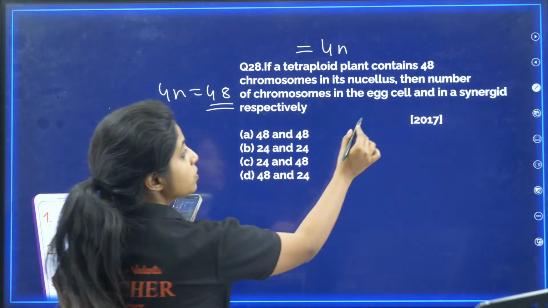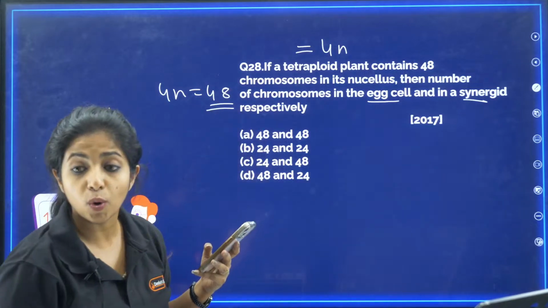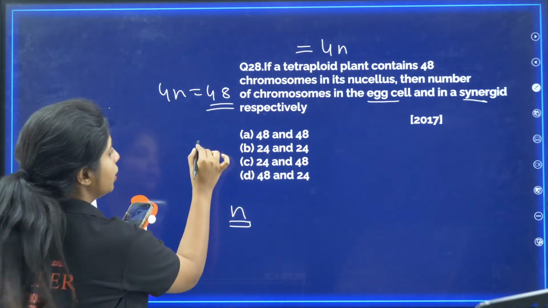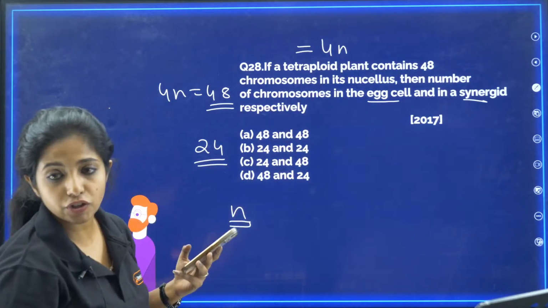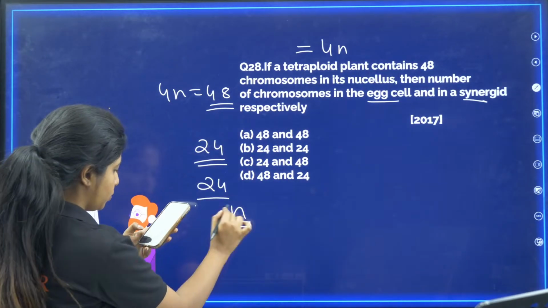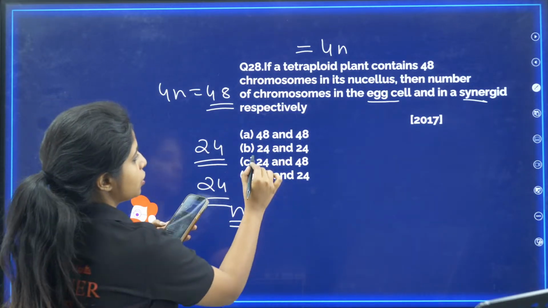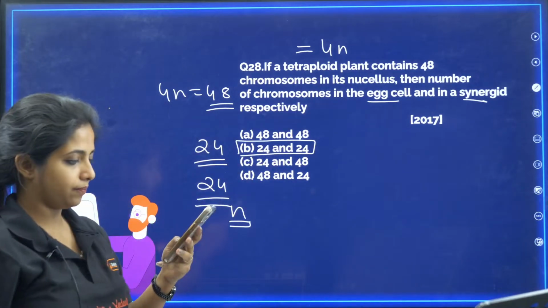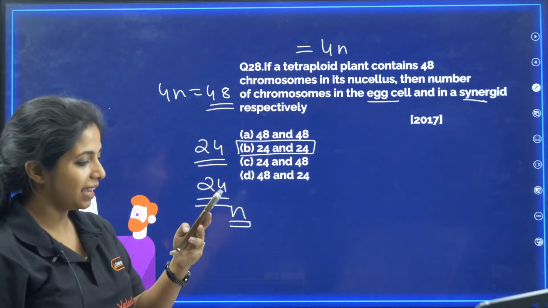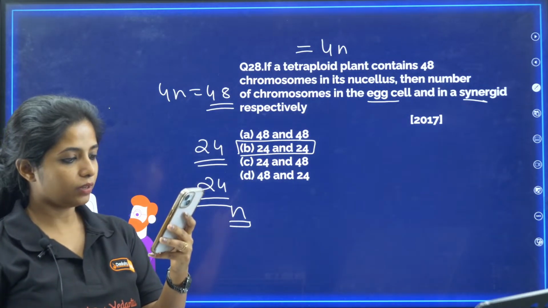The number of chromosomes in the egg and the synergid cell would be what? The egg will always be haploid. That means half of 48 is 24. Similarly, the synergid also will have half. All of them had N, right? So the synergid also will be 24. So the answer would be 24 and 24. The answer is B. So all of you who got B are correct.